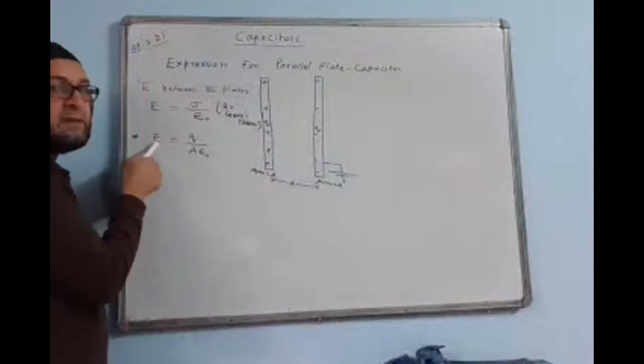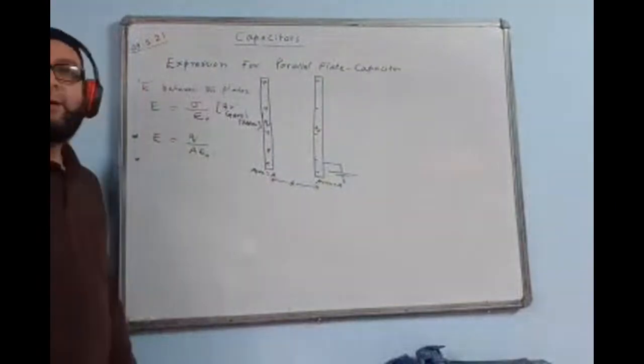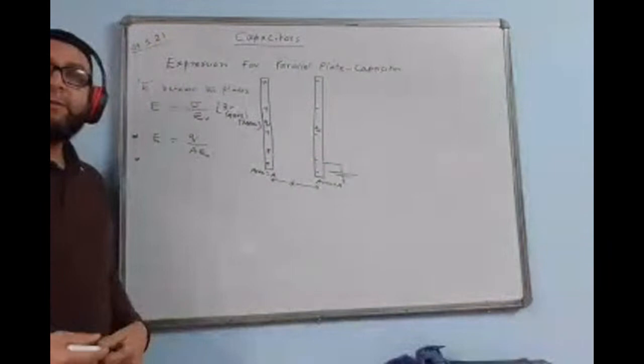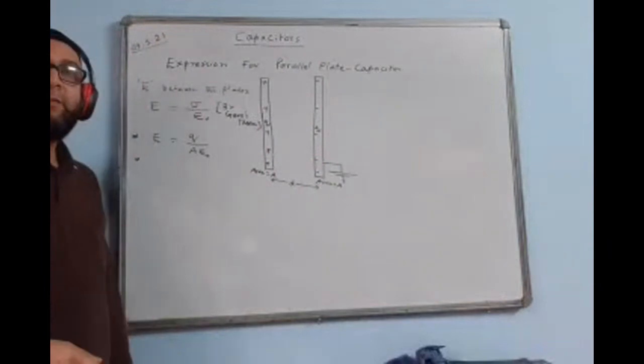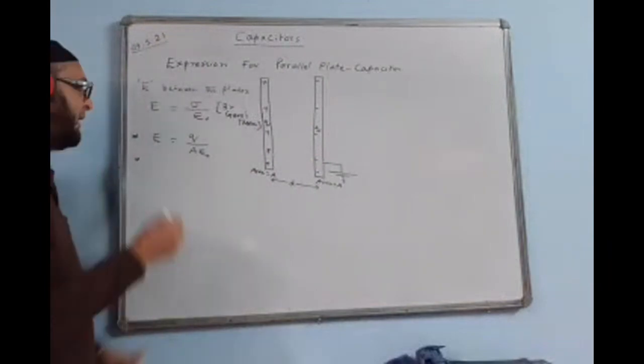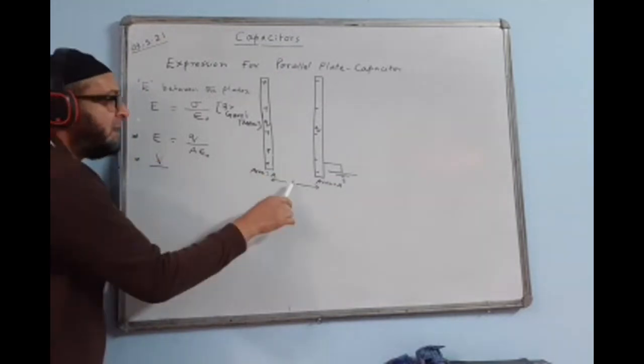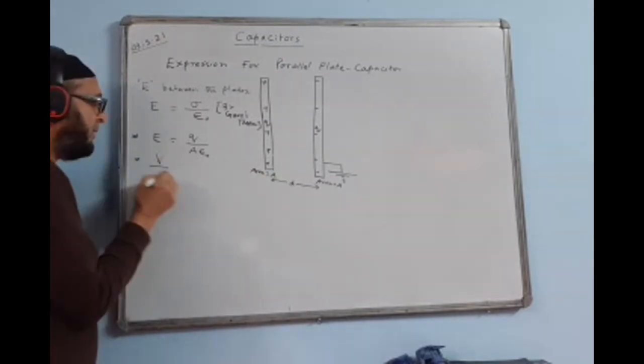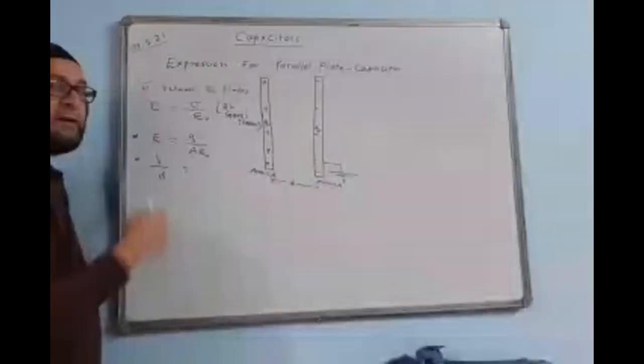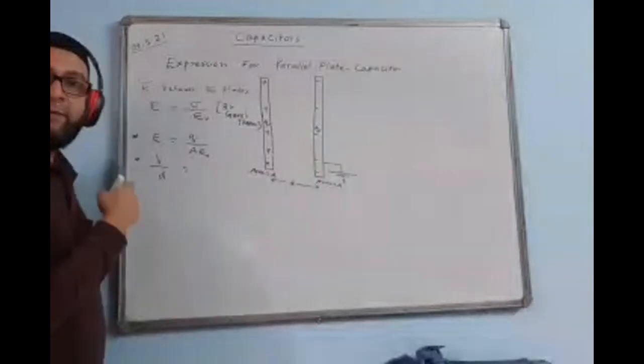E stands for the electric field, and we know the relation of electric field with electric potential: the unit is volt per meter. So we write E equal to V upon the distance between the plates, that is d.